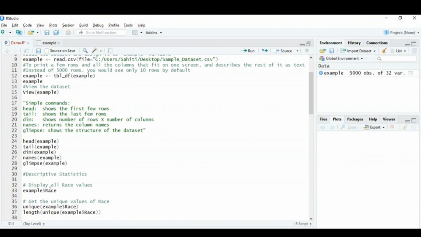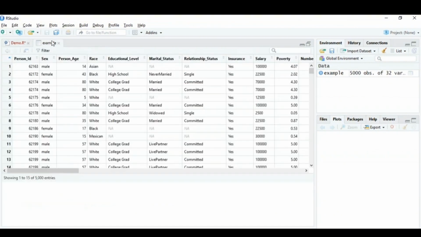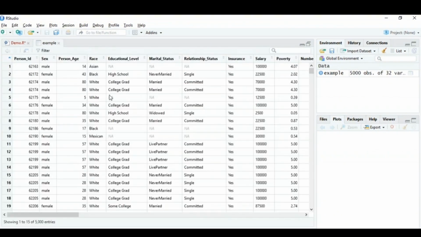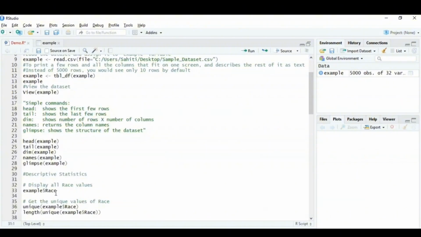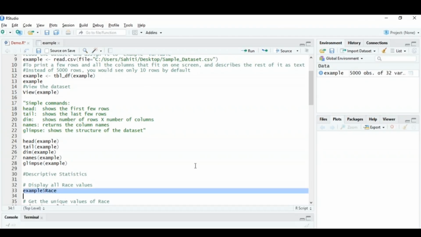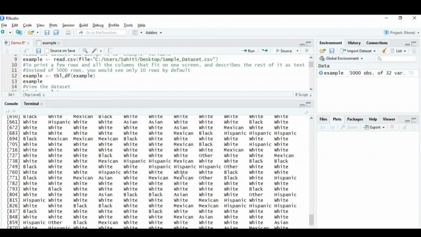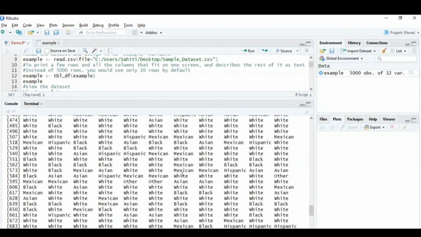To display all the race values, if you see over here in the column, we have different races. We have Asian, black, white, Mexican, and so on, right? Now to display all these race values, what you simply have to do is use the variable for the dataset, that is example, and use the $ sign with the name of the column, right? So over here it's example$race. I'll just run this particular command, and you can see the output that we have got all the race values.